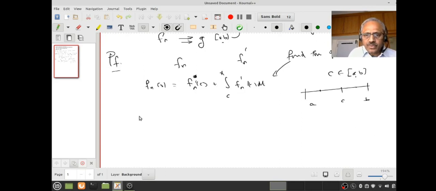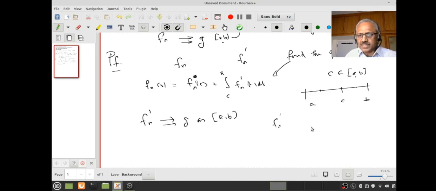Now what do I know? I know that Fn' converges uniformly to g on [a,b]. Do you remember we already said that if Fn converges to F uniformly on a big set, it converges uniformly to F on any subset also. Therefore Fn' converges to g uniformly on [c,x], or it may be [x,c].